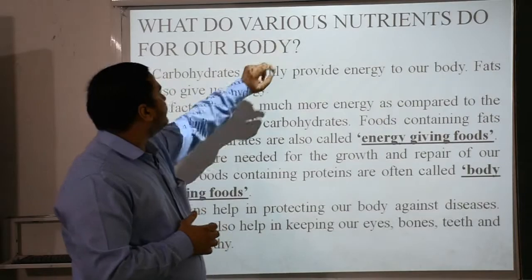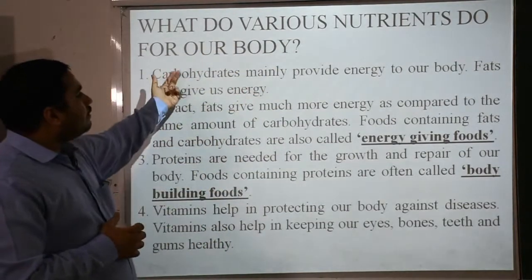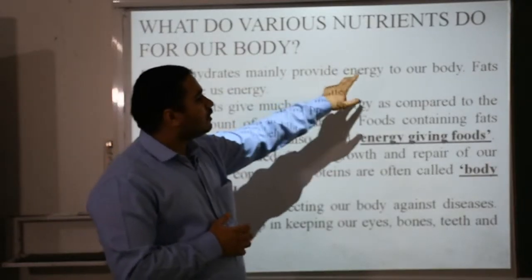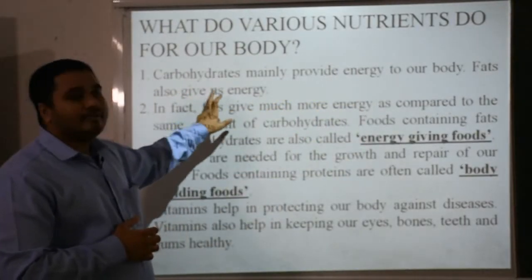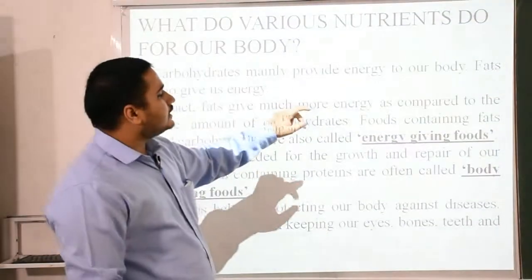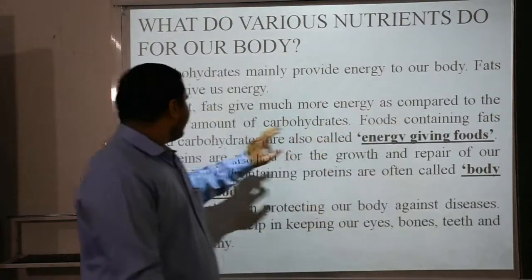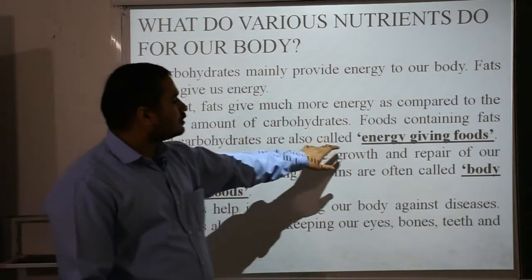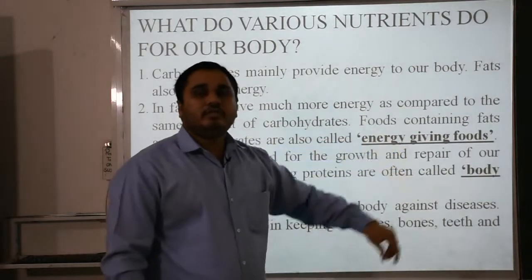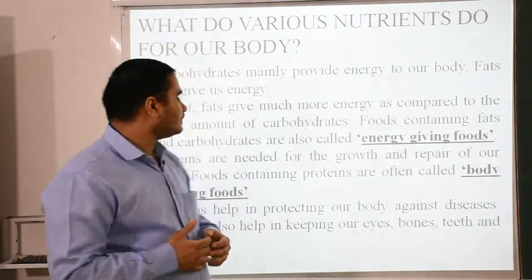What do various nutrients do for our body? The answer comes here now. Carbohydrates mainly provide energy to our body. Fat also gives us energy. In fact, fat gives much more energy as compared to the same amount of carbohydrates. Food containing fats and carbohydrates is also called energy giving food. So you must add carbohydrates and fat into your meals.